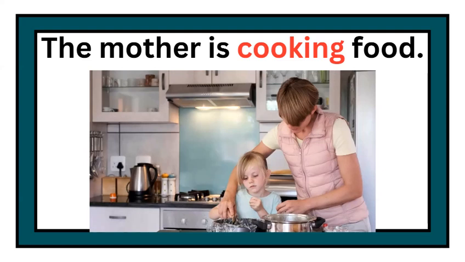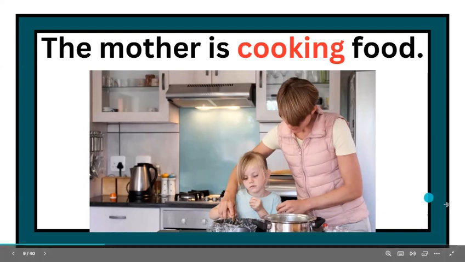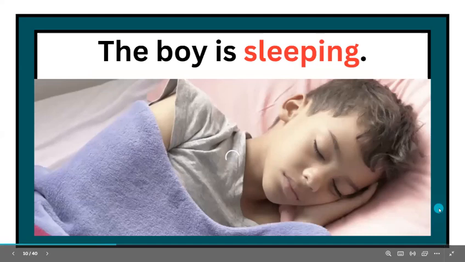Some other examples I have for you. The mother is cooking food in the kitchen. Here, cooking is the action word. Other examples I will give you. The mother is cooking dinner for the family. Some more examples I will give you. She was cooking when I arrived. So here, cooking is an action word. In these examples, I can say that cooking is the action word because it tells us what the mother is doing. The mother is preparing food.